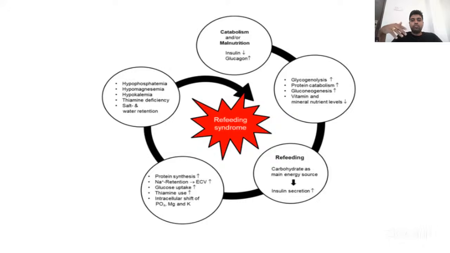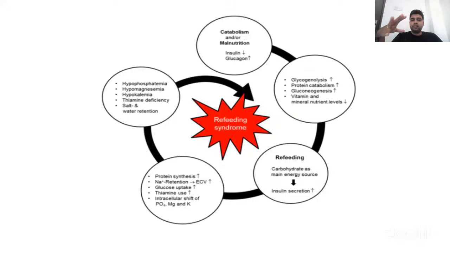So when we start feeding with excess carbohydrates with a high calorie diet, there will be an increase in insulin secretion, leading to increased protein synthesis, increased use of thiamine, rapid shift of potassium, magnesium, and phosphate into the cells, causing hypophosphatemia, hypomagnesemia, hypokalemia, and thiamine deficiency. Okay. So that is the pathophysiology of refeeding syndrome.